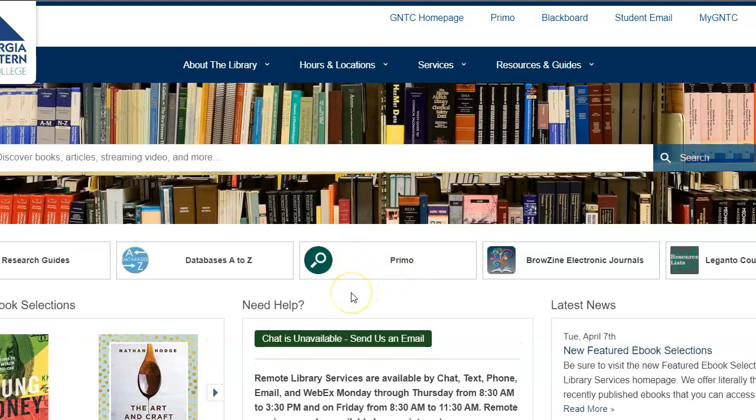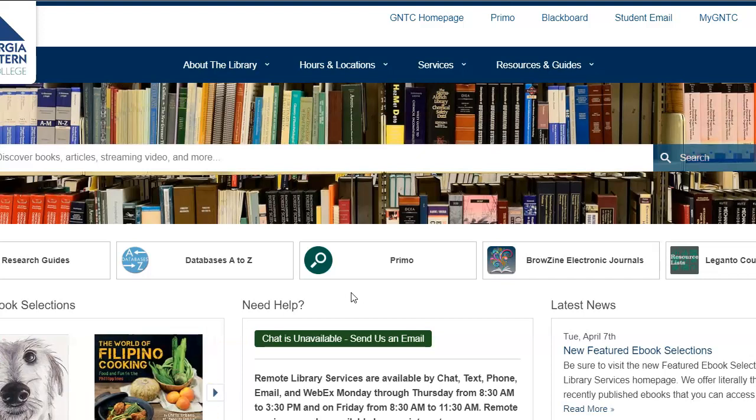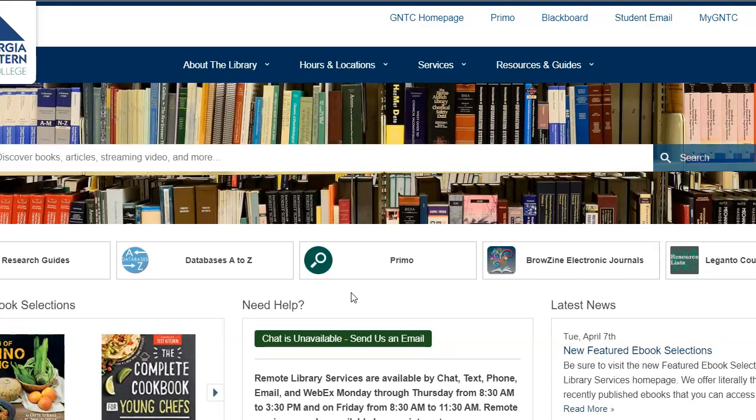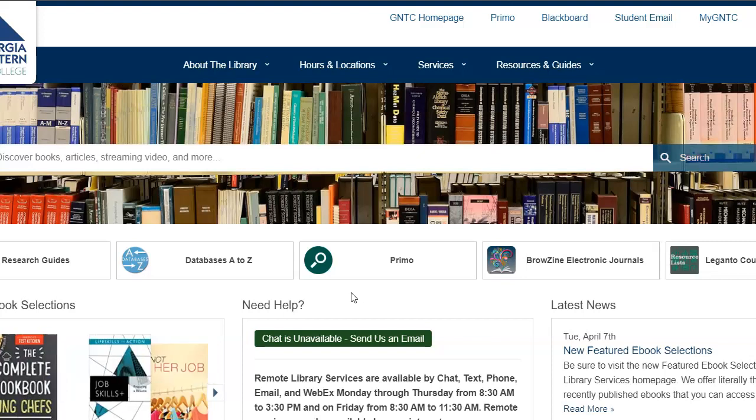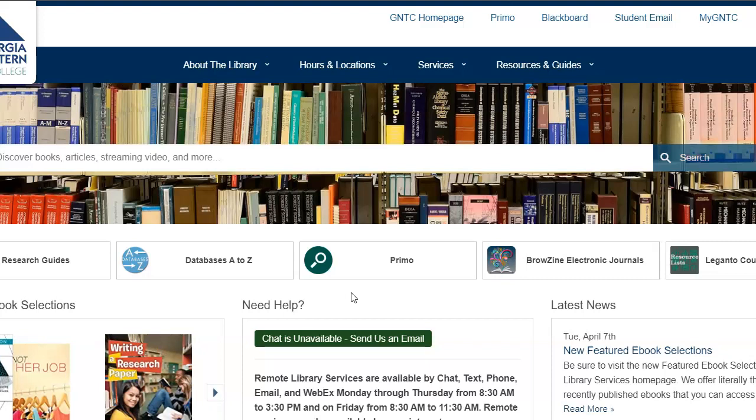Now, one of the things that Primo does, it is like an online card catalog, and it does contain all of the listings for all of the holdings for physical books and print sources and magazines that GNTC subscribes to. So we have 6 different campuses, and that is a way to find books that are actually on the shelves, and it will tell you which campus, and you can actually order a book through a particular campus. But it also contains access to, it's much larger than that, it also contains access to specific articles in the various databases. So I'm going to select Primo and launch it.